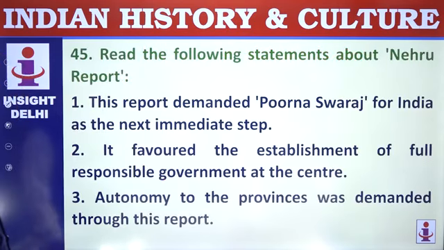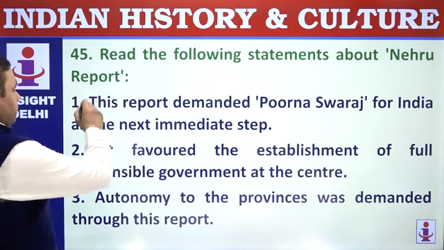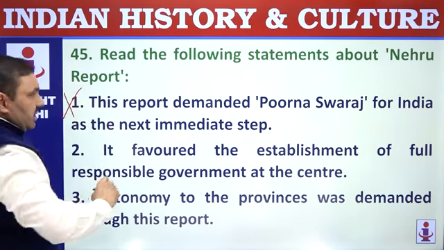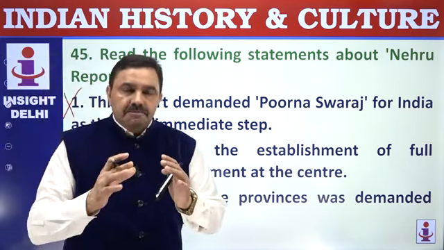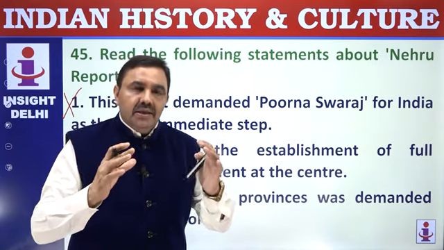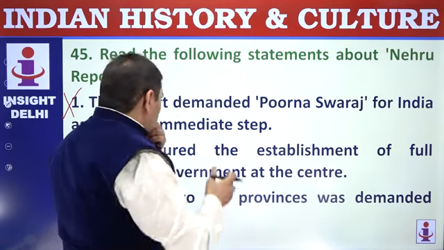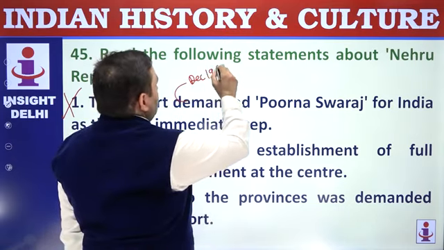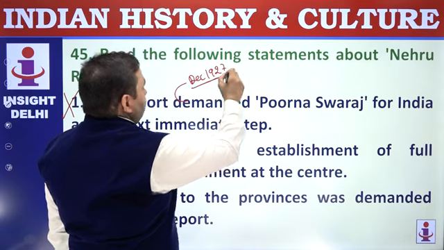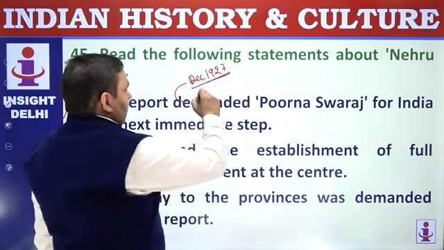45. Read the following statements about Nehru report. This report demanded Purna Swaraj for India, not Purna Swaraj. It was demanding dominion status or Swaraj. Purna Swaraj resolution was adopted in December 1929 at Lahore. That was formal resolution. Before that also in December 1927 at Madras session, Congress had a kind of unofficially accepted or informally accepted Purna Swaraj as its objective.